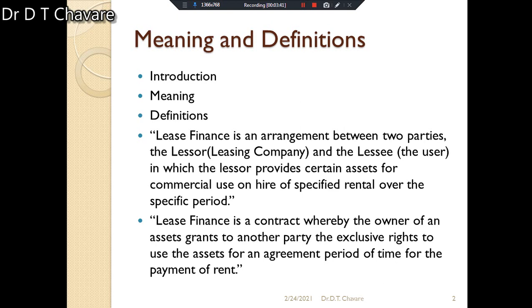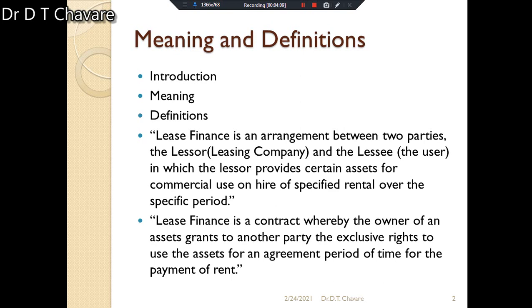First definition: lease finance is an arrangement between two parties, the lessor, meaning the leasing company, and the lessee, the user, in which the lessor provides certain assets for commercial use on hire or specific rent over a specific period. That is also called lease finance.